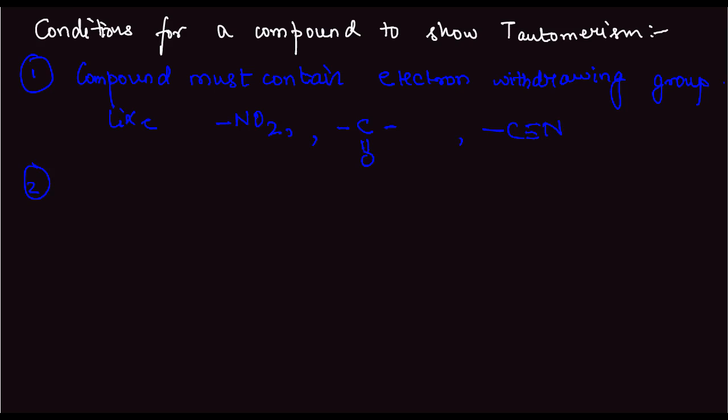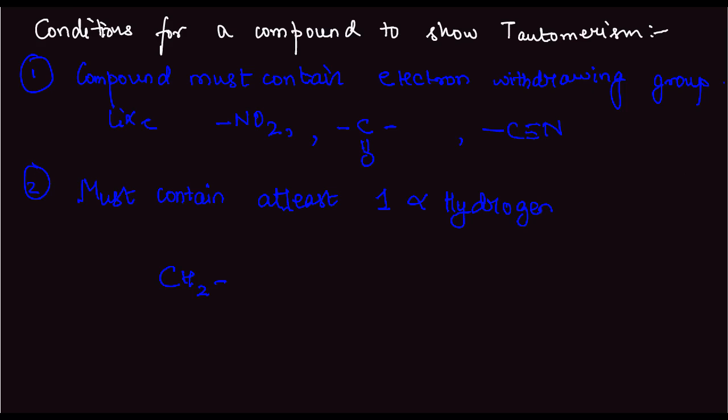The compound must contain at least one alpha hydrogen, or acidic hydrogen. The acidic hydrogen cannot necessarily be alpha hydrogen.